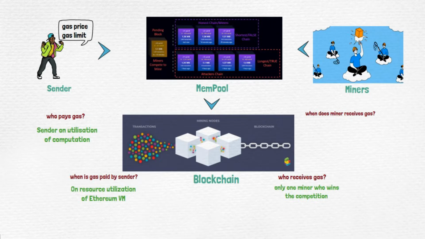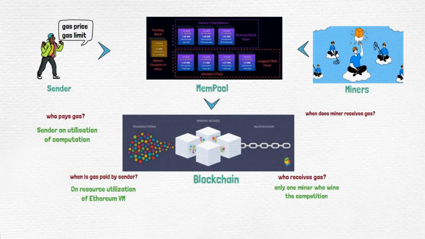Only one miner who wins the competition. If you don't get the complete picture of the miner, because we have not discussed miners, don't go into detail. We'll have a separate demonstration coming after this video. For now, just assume it is the person who used his computation, completed the activity successfully, and was first among all the competitors. That one miner is going to get the commission.